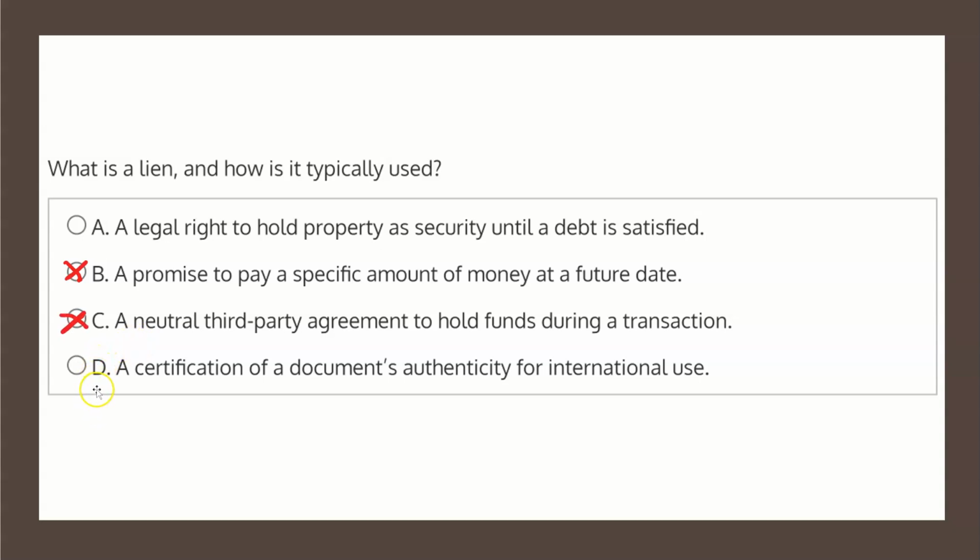And finally, choice D states, a certification of a document's authenticity for international use. This aligns with the definition of apostille that I read from before, certainly not lien, and therefore choice D is not the correct solution, which indeed leaves choice A, a legal right to hold property as security until a debt is satisfied, as the correct solution.